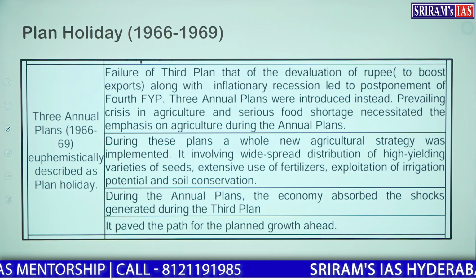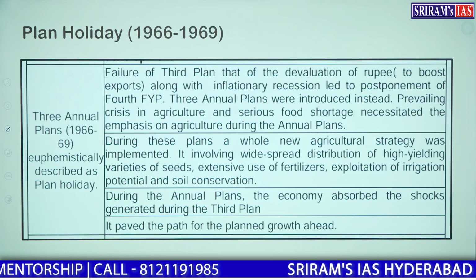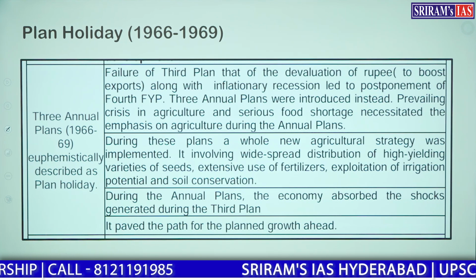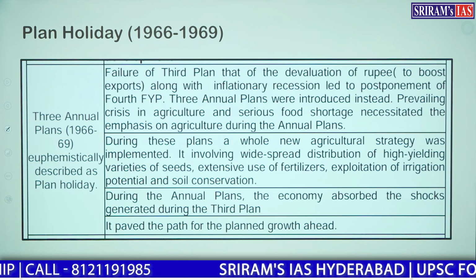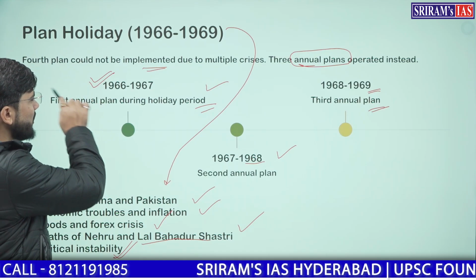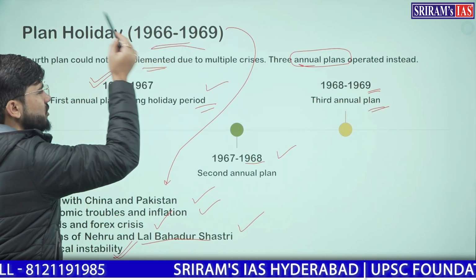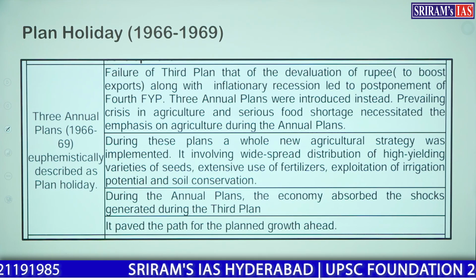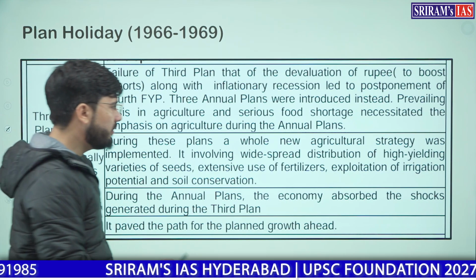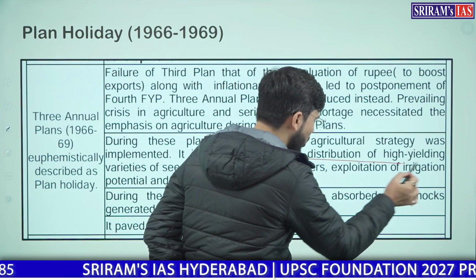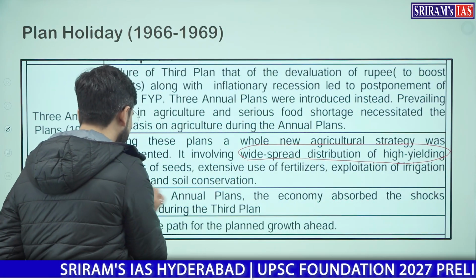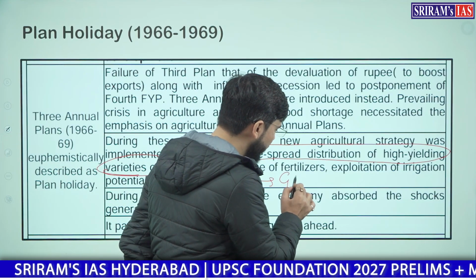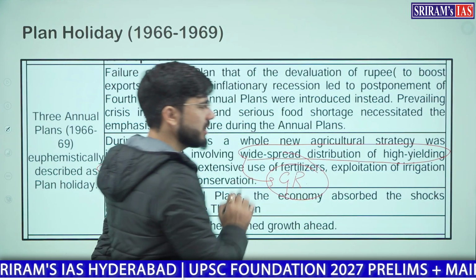So these 3 plan holidays, or 3 years of annual plans, came after the failure of the third 5-year plan, and we just need to remember the dates, 66 to 69, because no major things came up in these plan holidays. However, widespread distribution of high yielding varieties of seeds happened, and that is where our green revolution comes in.